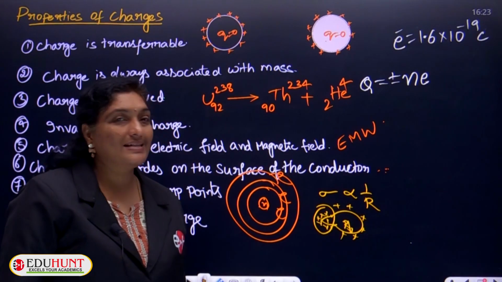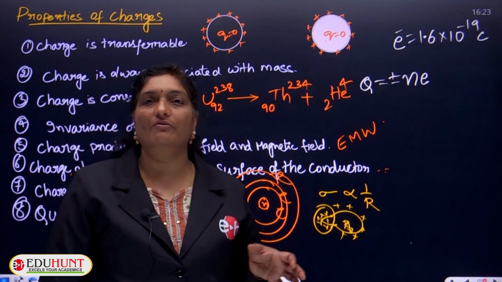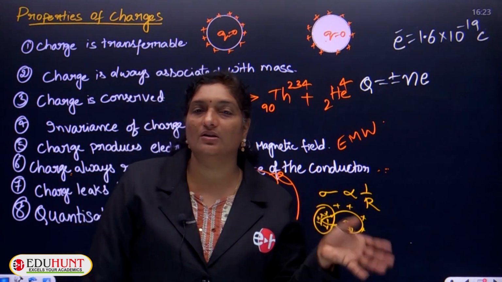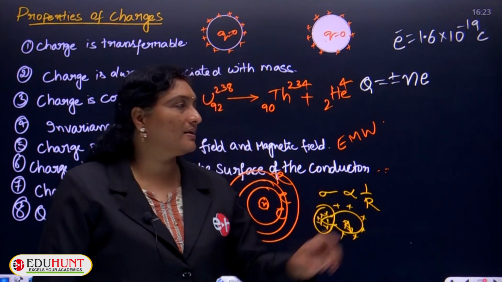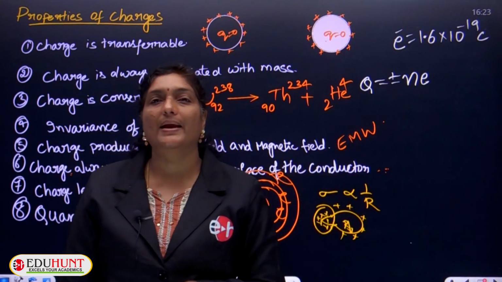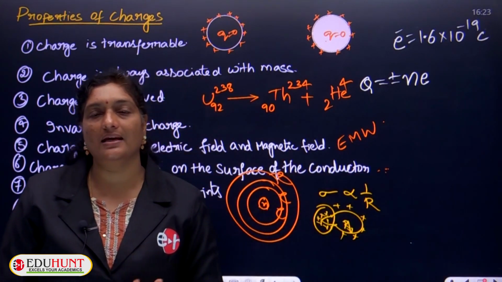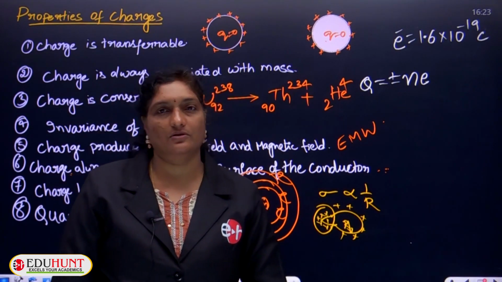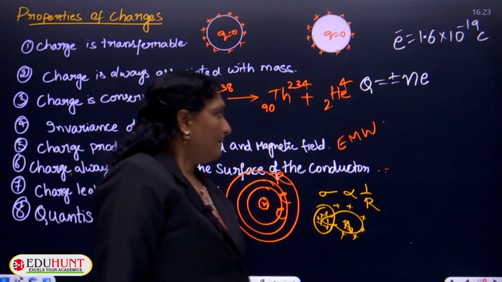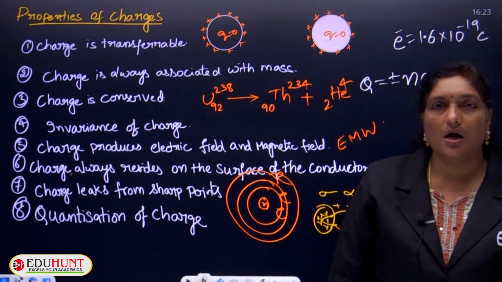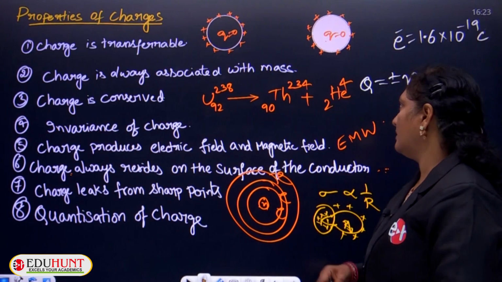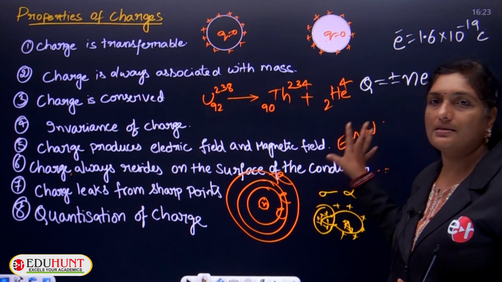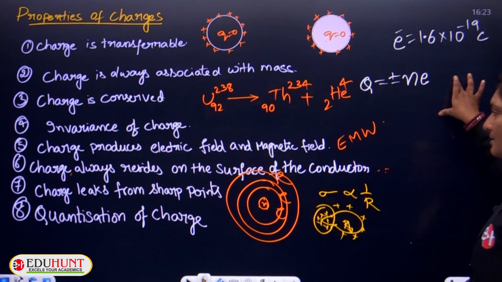Together, the quantization of charge is the deficiency or the additional number of electrons present on a body, and it can be given as Q is equal to plus or minus Ne, where N indicates the number of electrons and e indicates the charge of an electron. But in recent days they have discovered quarks, with charges of 2 by 3 and 1 by 3, but this is not clearly established in this concept.